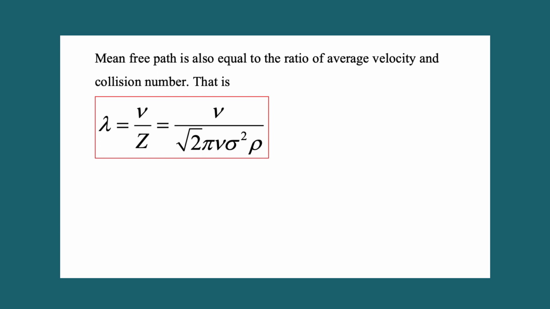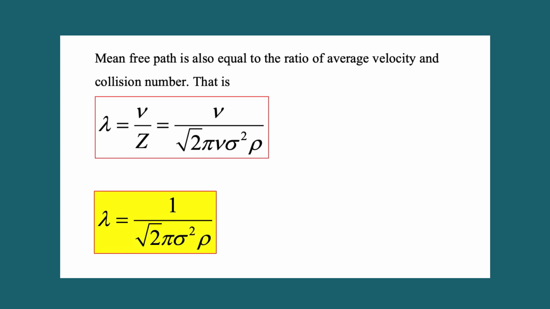Cancel like terms, then mean free path equals 1 by root 2 pi sigma square rho. So, lambda is inversely proportional to the square of sigma at constant temperature and pressure. That is, the larger the size of the molecule, the smaller will be the mean free path.